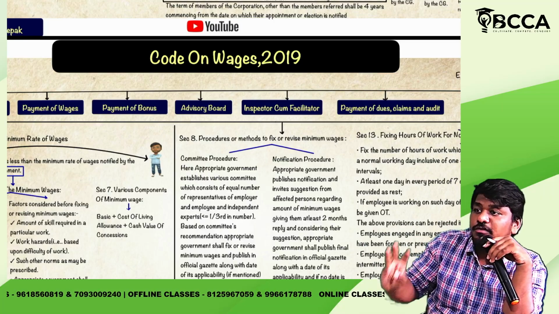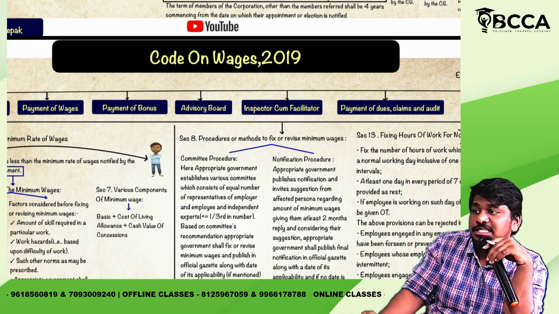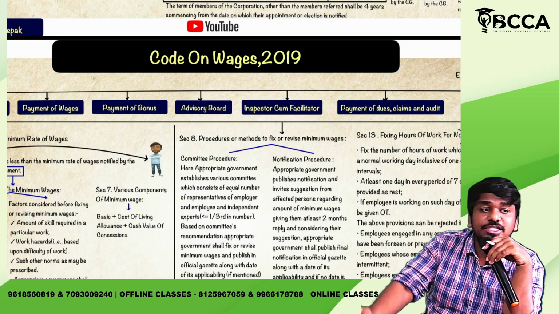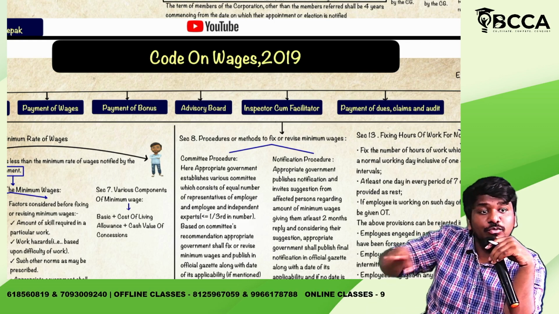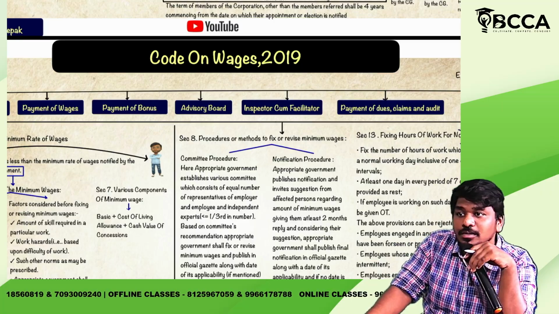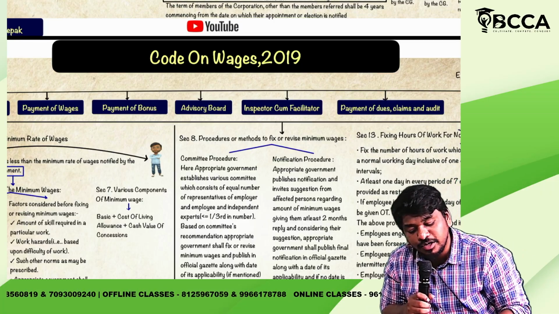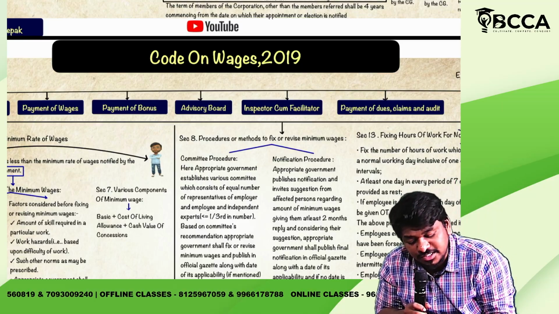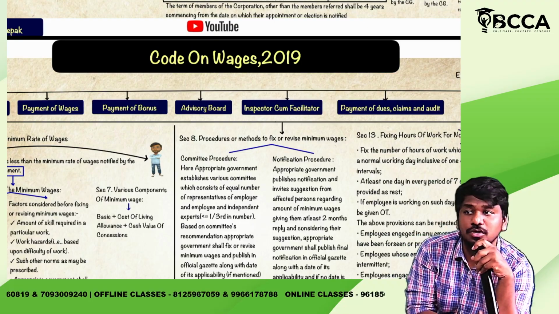We discussed that retirement benefits is point number 1. Welfare facilities is point number 2. Point number 3 is providing certain wages. There were many problems regarding wages also.